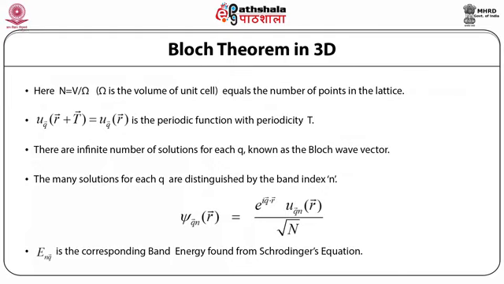So students, let us summarize what we have learned in this module. In this module, you have studied about why the Bloch theory was developed in order to rectify the problems of the Sommerfeld's theory. So again, Sommerfeld's theory was dealing with the free electron case, but the Bloch theory deals with an electron moving in a periodic potential. So it is no longer free. It's a nearly free electron.